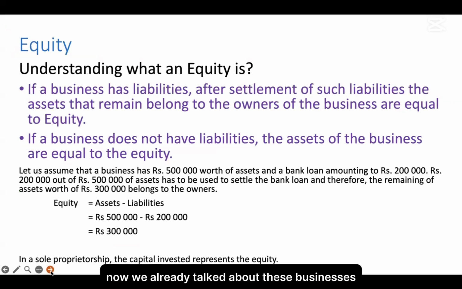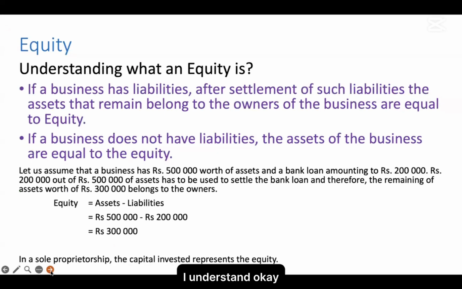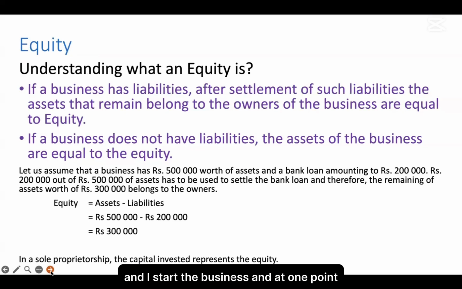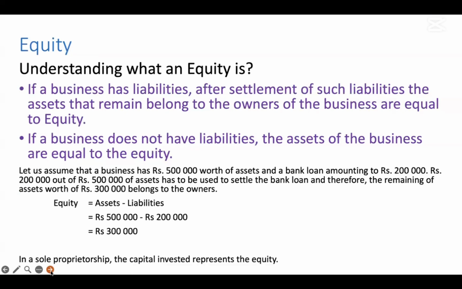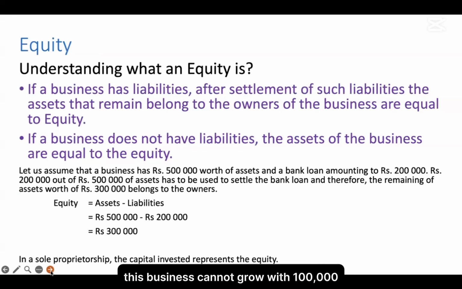Now let's say I am running a business. The first thing is, I have 100,000 rupees and I put it in and start the business. At one point, I understand this business cannot grow with 100,000, so I need borrowed money.